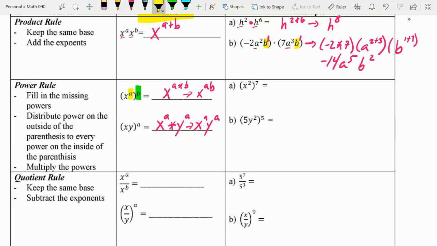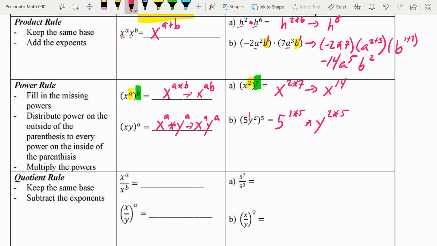Here, x squared has one power raised to another power. So it's going to be x to the 2 times 7, which gives me x to the 14th power. Now for part B, it's still power to a power, but if you look at it, 5 has an exponent of 1. So you can write this as 5 to the 1 times 5 power times y to the 2 times 5.